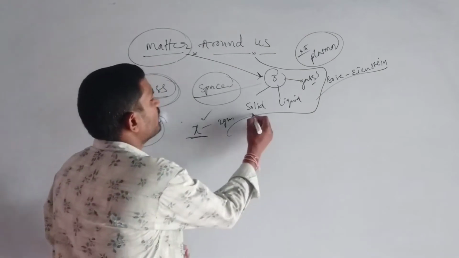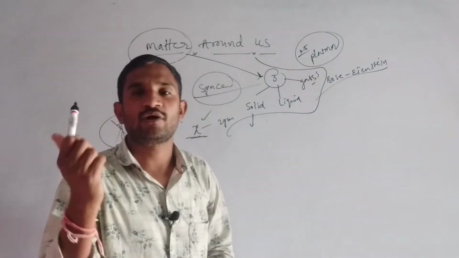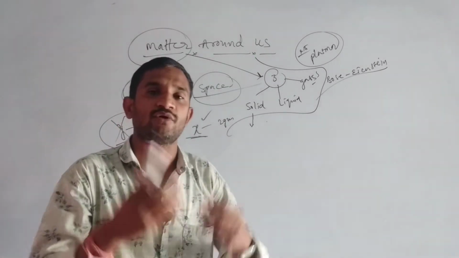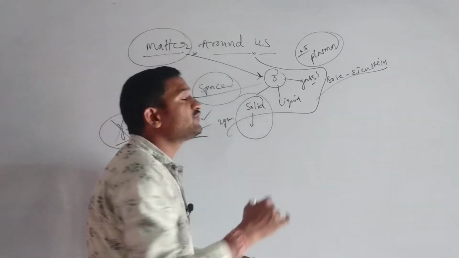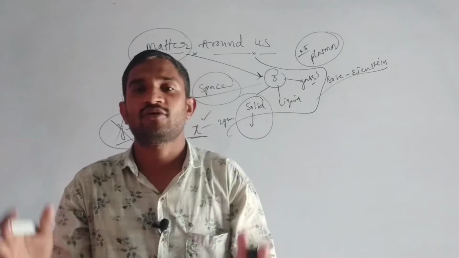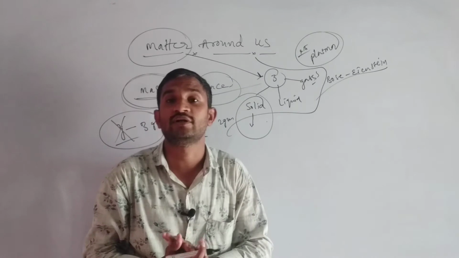What are the examples for the solid state? This marker, your pen, your pencil, your eraser, your compass box, your books. All these things are examples for the solid state. Solid objects that surround your house, we consider as examples for the solid state.